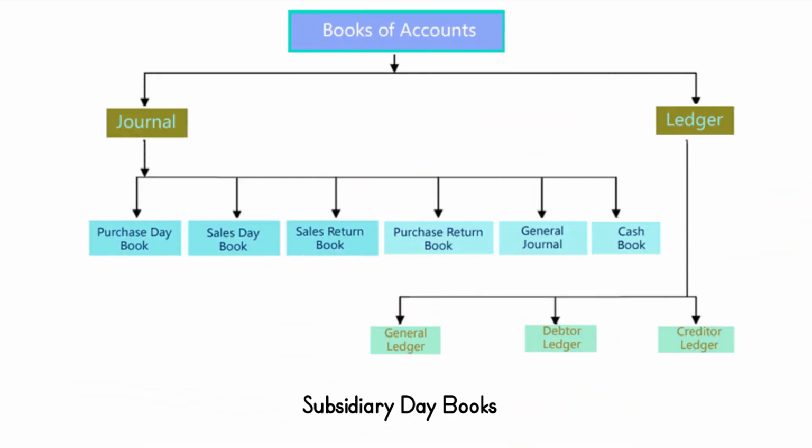Cash day book, purchase day book, sales day book, purchase return book also called return outward book, sales return book also called return inward book, general journal. This is the journal which a small organization has, and it is called journal proper.